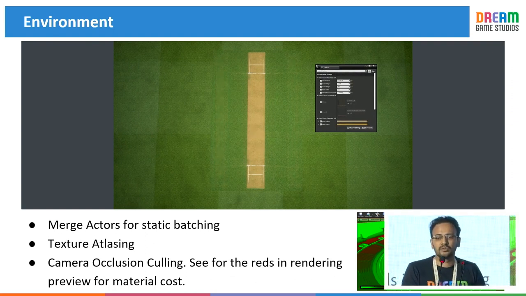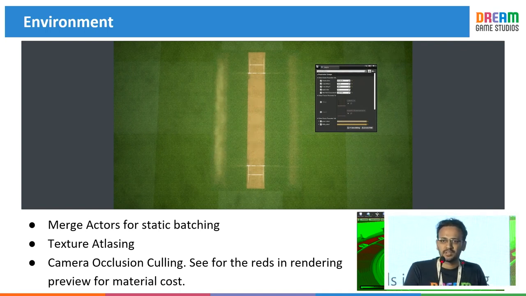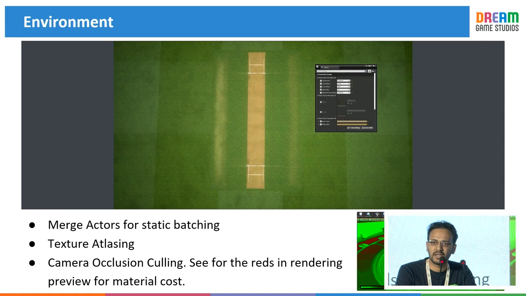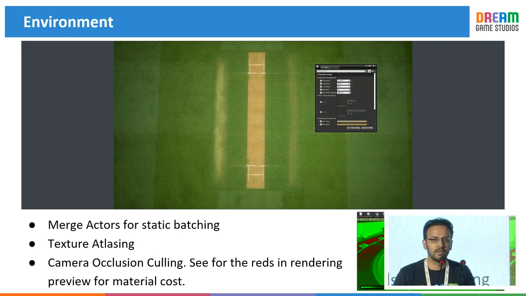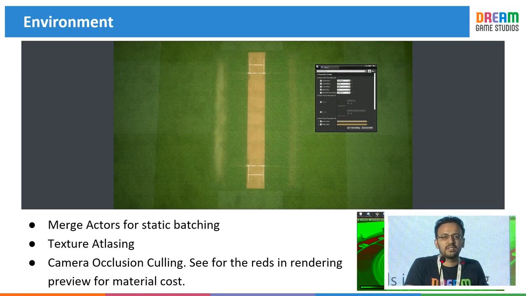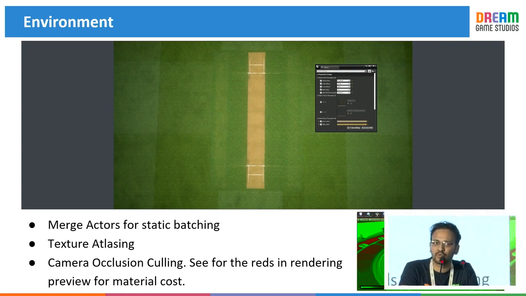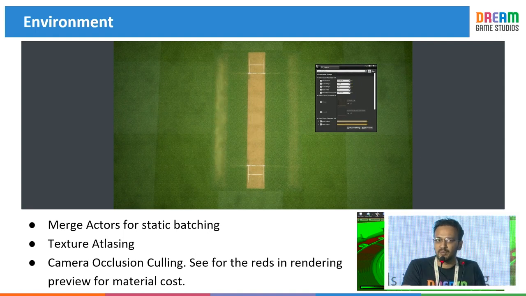Then coming to the lighting, in our environments almost 99.9% of things are pre-baked light data, or baked lighting, because we wanted to give that margin to the characters for real-time lighting and real-time shadows. Even some things you're seeing like flags or trees which are moving or animated, those are also static meshes, and we are animating them through material calculations.